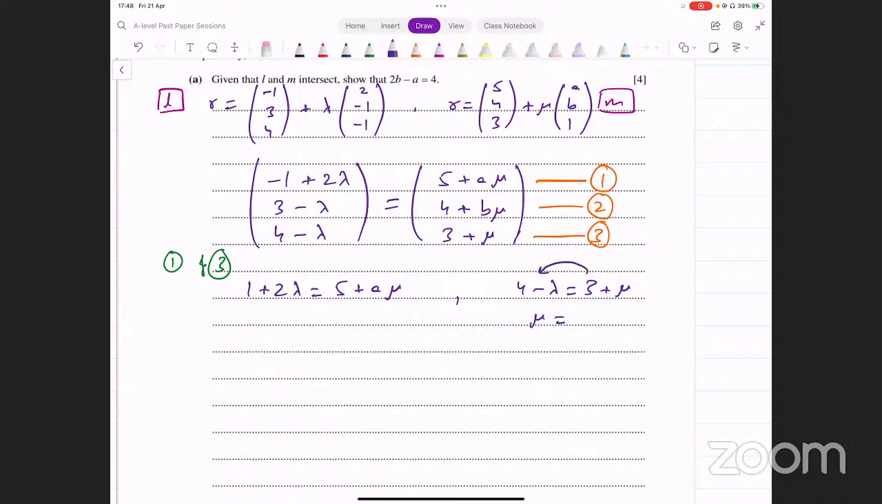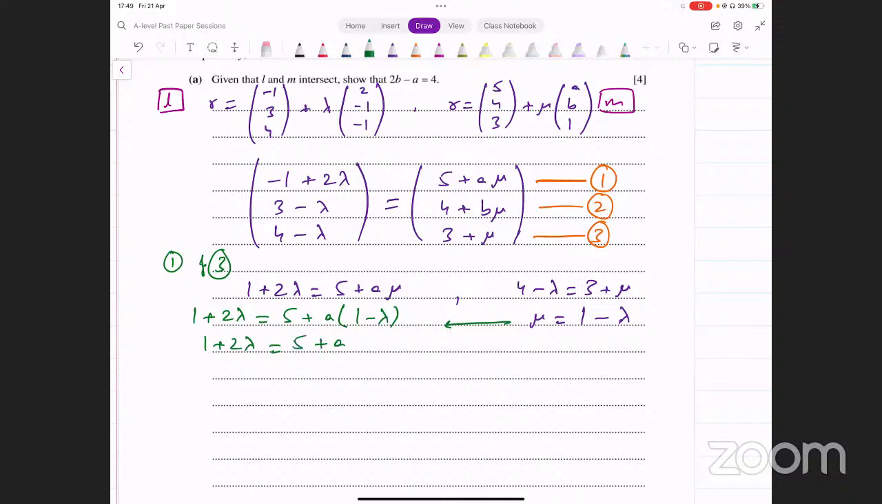3 will go to the other side. It will become 4 minus 3, and that becomes 1, and then 1 minus lambda. This is the value of mu. This is what we end up getting for mu in terms of lambda. Input this in the other equation in place of mu, and that gives us 1 plus 2 lambda equals 5 plus a times 1 minus lambda. Now let's solve this equation and find what lambda turns out to be.